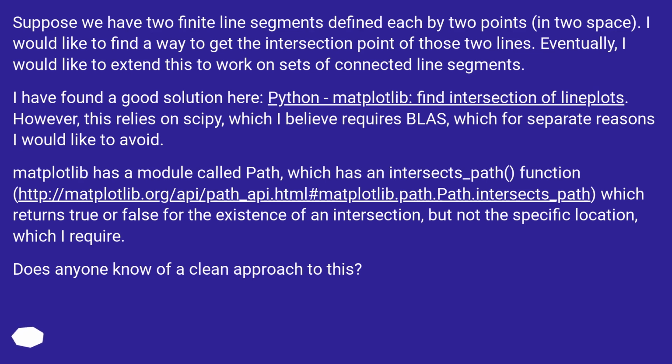I have found a good solution here: Python, matplotlib, find intersection of line plots. However, this relies on SciPy, which I believe requires BLAS, which for separate reasons I would like to avoid. Matplotlib has a module called path, which has an intersects_path function, this URL, which returns true or false for the existence of an intersection, but not the specific location, which I require.